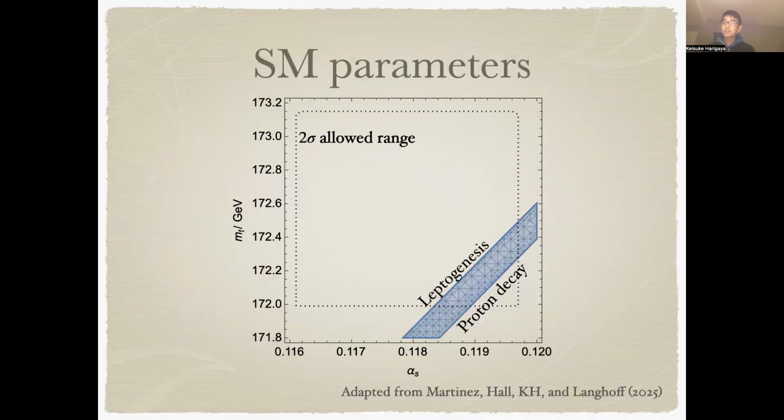Here, the x-axis is the strong coupling constant, and the y-axis is the top quark mass. This blue band shows our prediction. It will be interesting to confirm this prediction by future precise measurements of the Standard Model parameters.